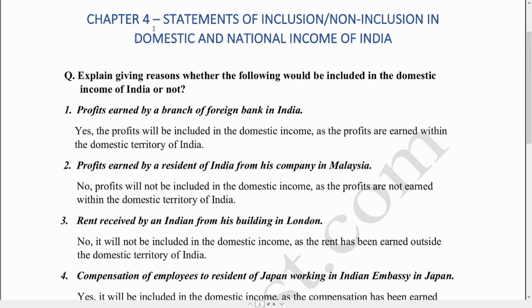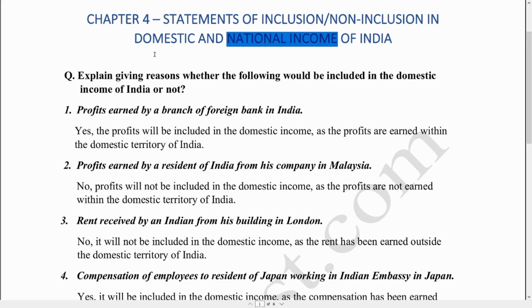In this video, we are going to discuss questions based on identifying items to be included or not included in the calculation of domestic income. Students, usually a question is asked in the board examination where you have to identify whether a given item is included or not included in the calculation of either the domestic income or the national income of India. So from that perspective also, this topic is very important and needs to be done very thoroughly.